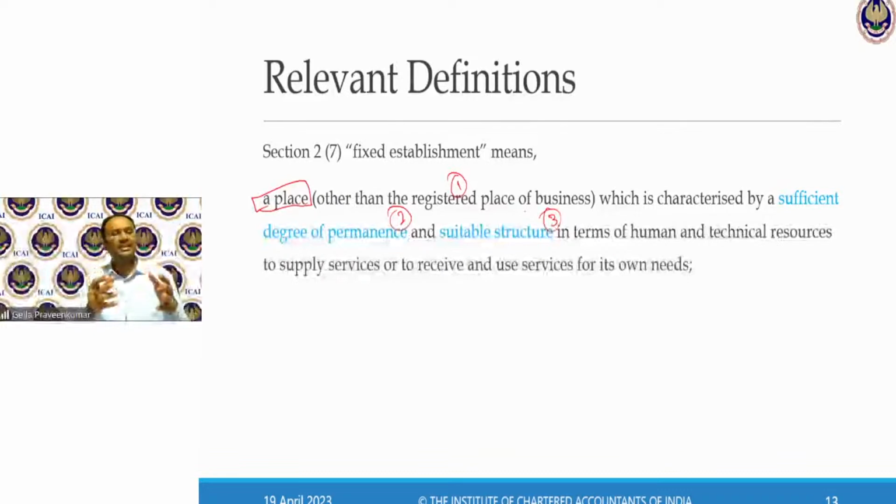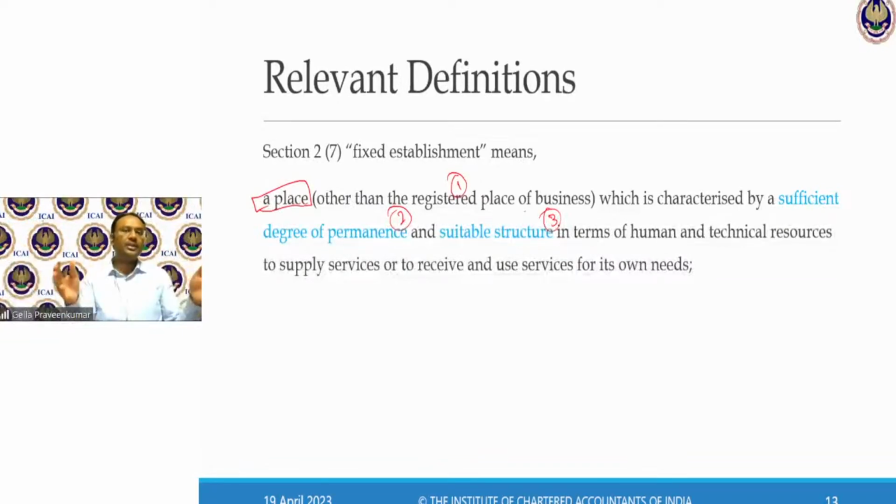Generally, these establishments have no identity. It is a temporary structure. When I'm doing road construction, every 2 kilometers I have a temporary warehouse for storing my tools and space. My site engineers will be stationed temporarily for supervision. Once that stretch is over, I shift this temporary hut to another 2 kilometers.